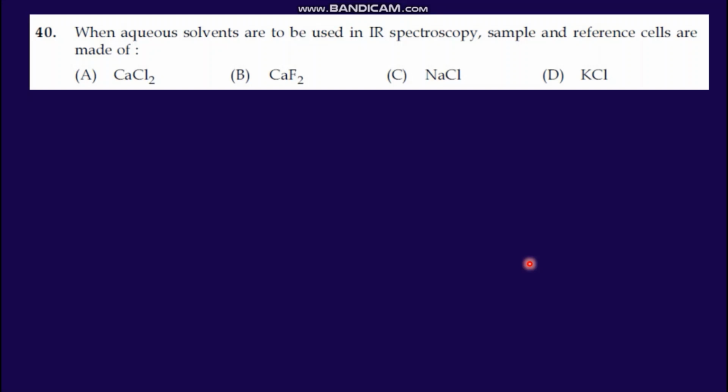Last question in this video: when aqueous solvents are to be used in IR spectroscopy, sample and reference cells are made up of what? And the answer is CaF2.